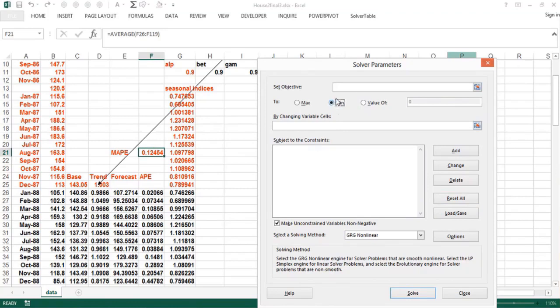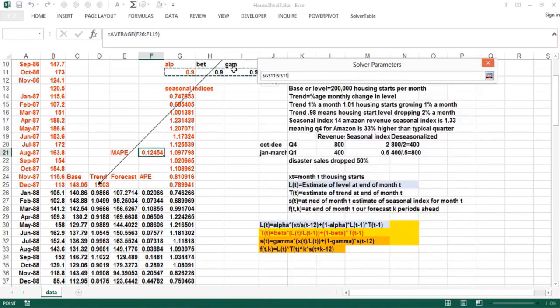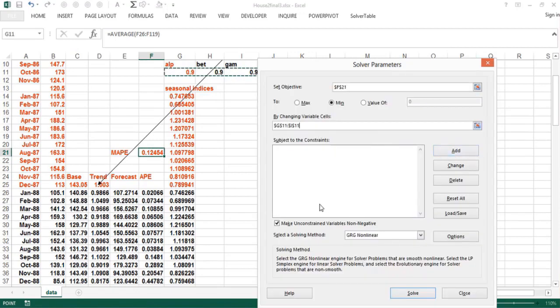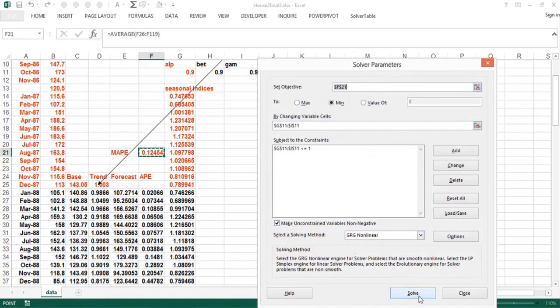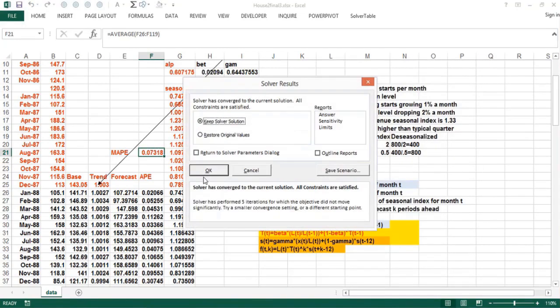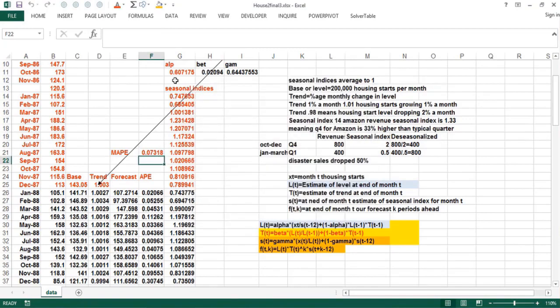You would minimize the mean absolute percentage error. You would change the alpha, beta, and gamma, and you should tell the Solver these are non-negative, and they have to be less than or equal to 1 to make sense. Okay, we get slightly different values, but our MAPE is about 7.3%.